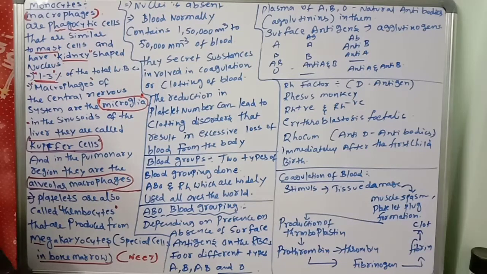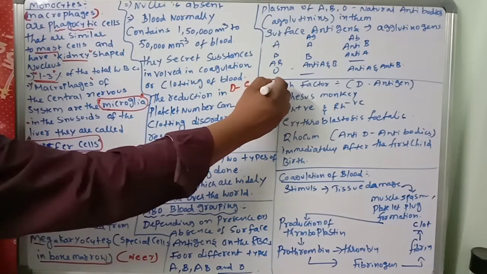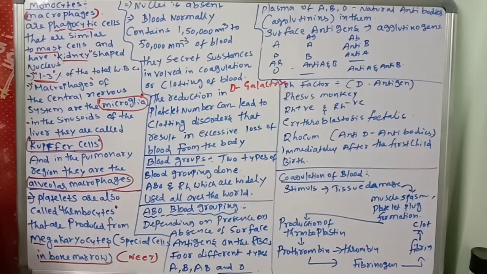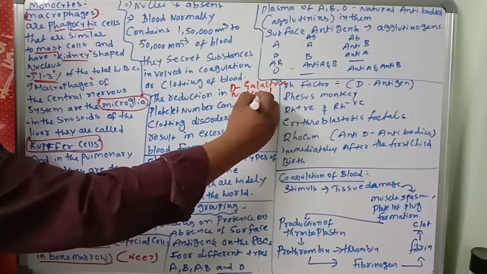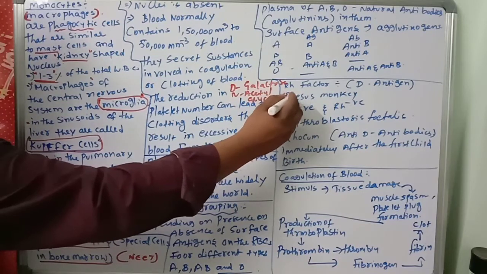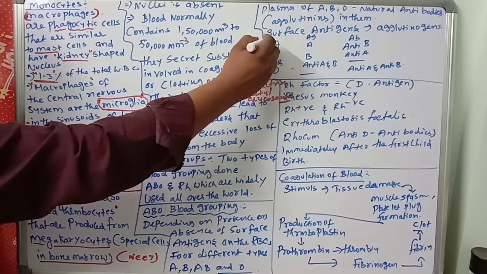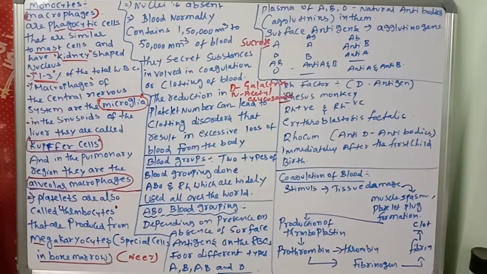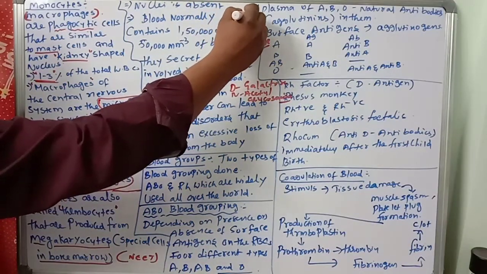All agglutinogens contain D-galactose and N-acetyl glucosamine. Very important points to remember: sucrose, D-galactose, N-acetyl glucosamine, and 11 terminal amino acids.